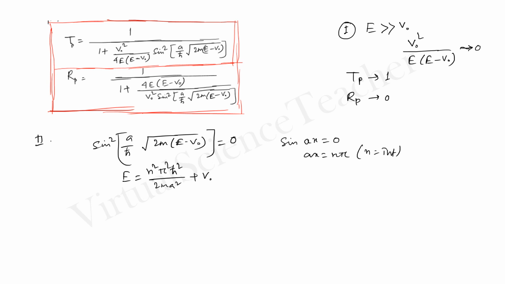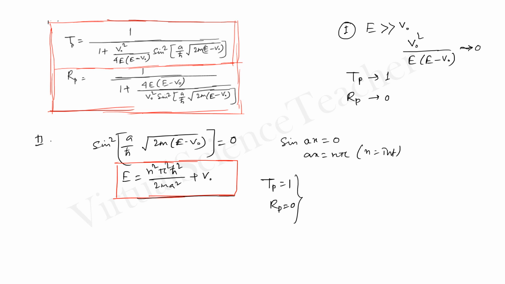That means if a particle has an energy like this, then the transmission probability will be again 1 and the reflection probability will be 0. That means the particle will transmit without any reflection if it has an energy like this. V0 is positive.